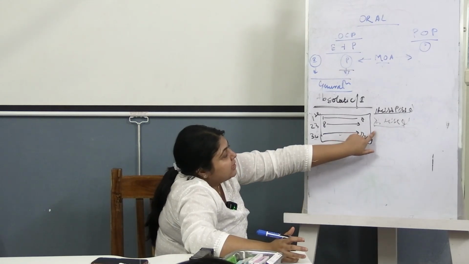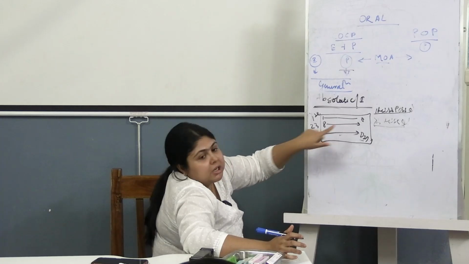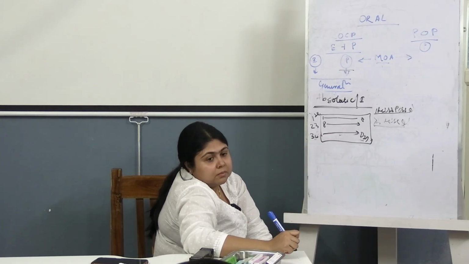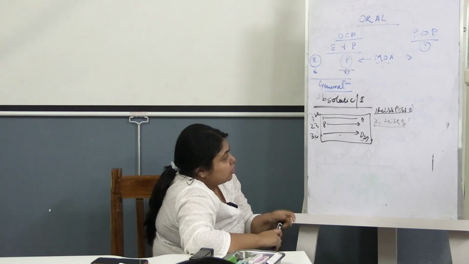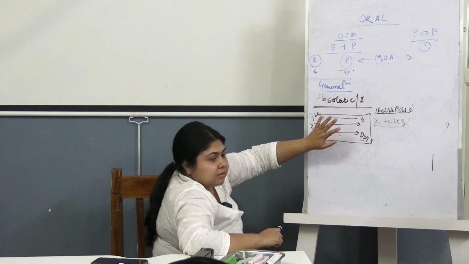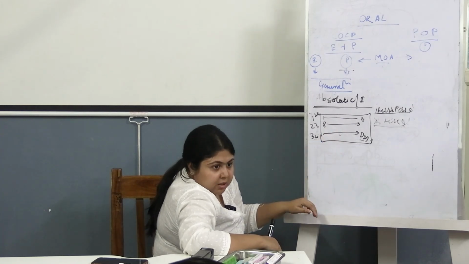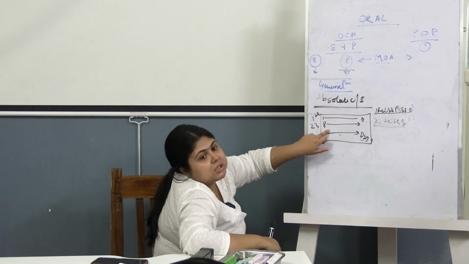Suppose the same 2 pills have been missed in the second week and she had unprotected intercourse as well. Then what will you do? If she has missed 2 or more pills in the second week, she will take the missed pills as well as her usual pills, as we have studied. But in case of the second week, she does not need any emergency contraception.